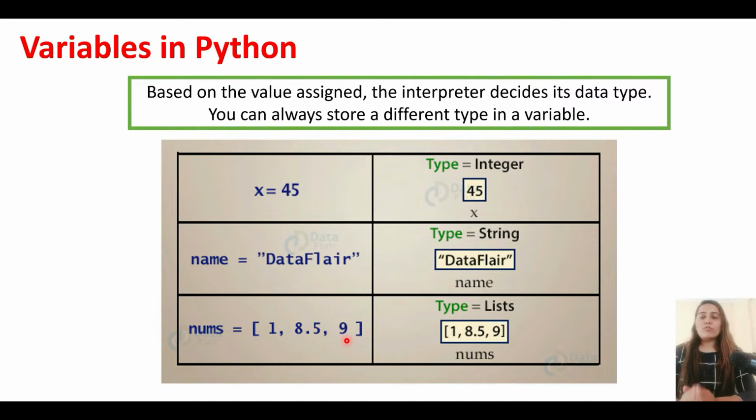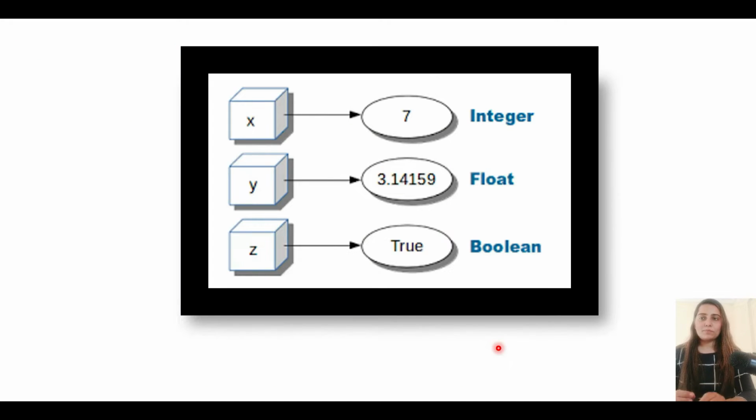Also, 1, 8.5, 9 are the values being stored in a list, and this list is being assigned to the variable nums. So the Python interpreter knows that 1, 8.5, 9 is a type of list in square brackets. So it assigns the data type list to the variable nums.